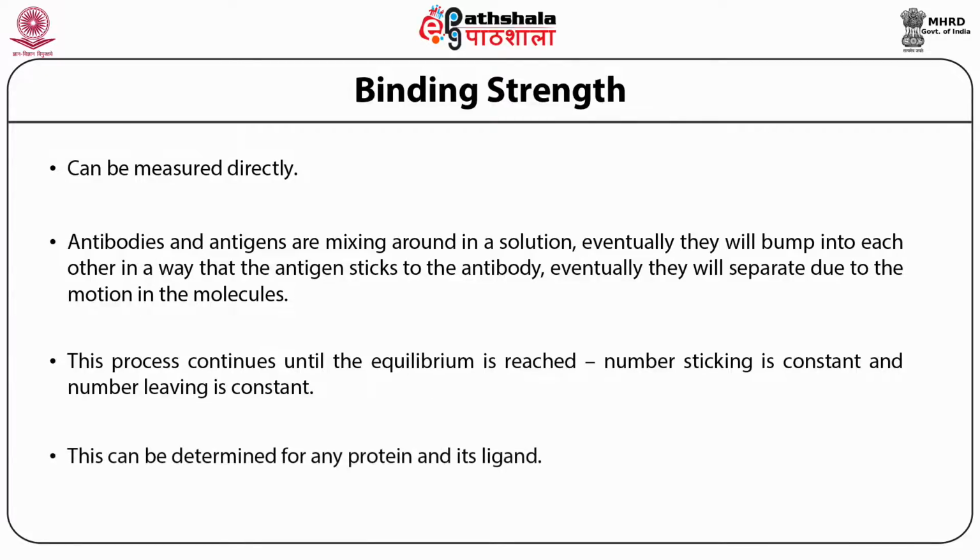This can be determined for any protein and its ligand. This is a kind of antigen-antibody interaction. The protein molecule acts as the antibody, whereas the virus or bacteria is the antigen. It will come and interact, and the activity of the virus and bacteria can be inactivated due to the presence of antibodies.